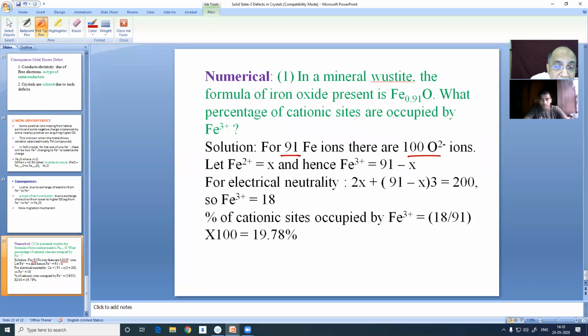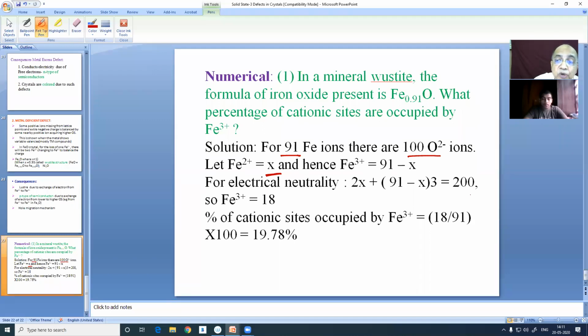Out of them, let the number of ferrous ions be X, and obviously the number of ferric ions is 91 minus X. But the most important thing is electrical neutrality. The entire crystal is electrically neutral. One ferrous ion has +2 charge, so X ferrous ions will give 2X. And the 91 minus X ferric ions will give (91 minus X) times 3, because one ferric ion has +3 charge, is equal to 200. Why is it 200?